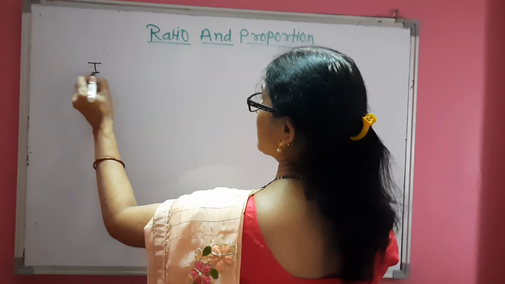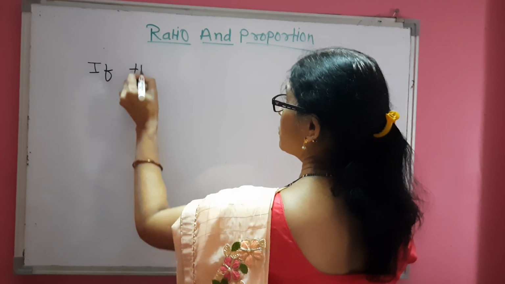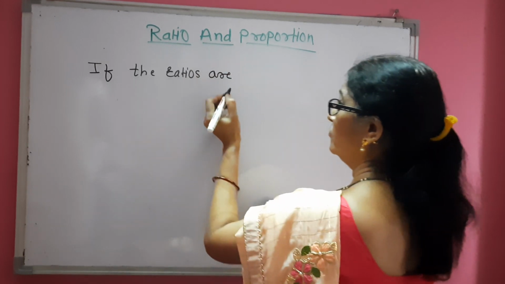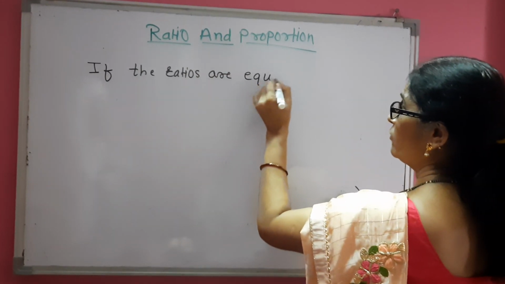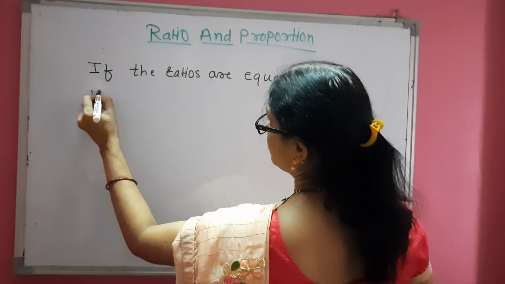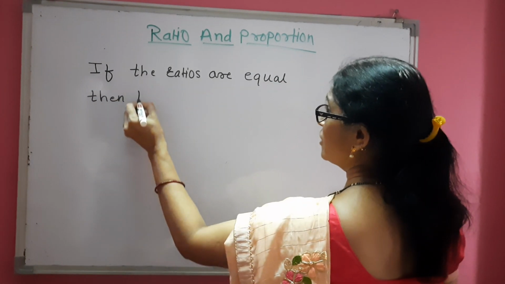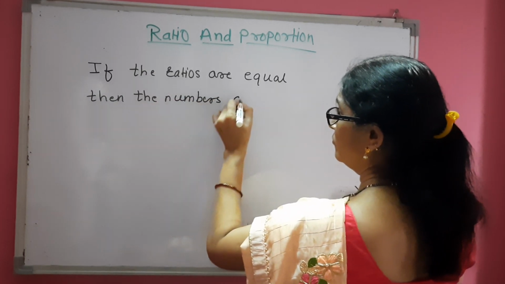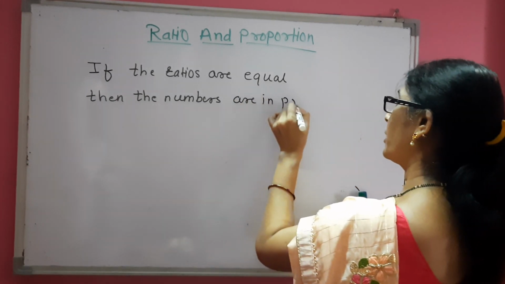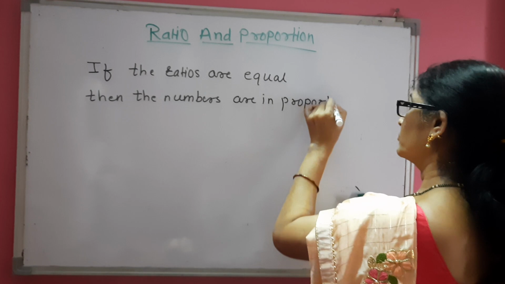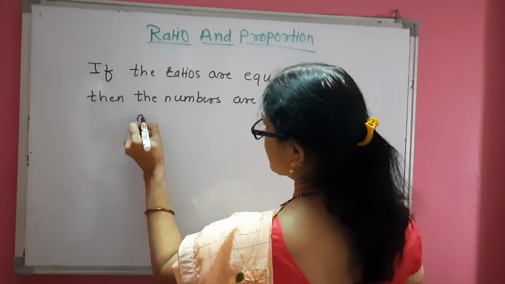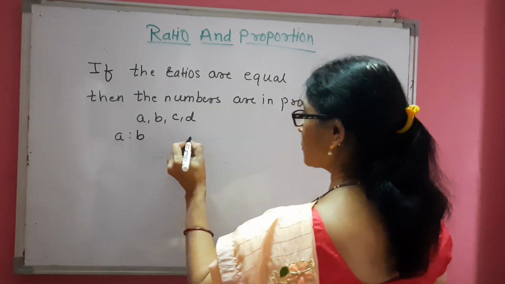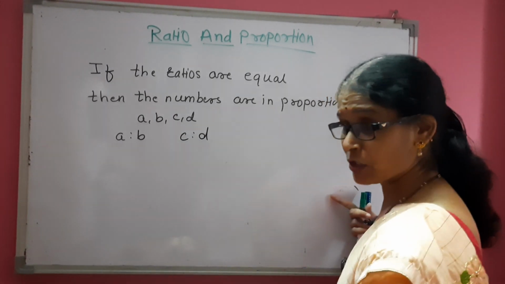Consider four numbers A, B, C, D such that A is to B is one ratio and C is to D is another ratio.